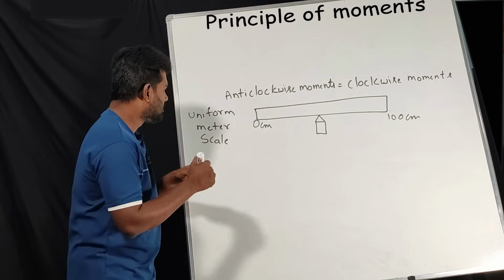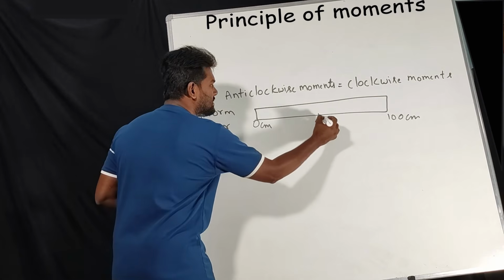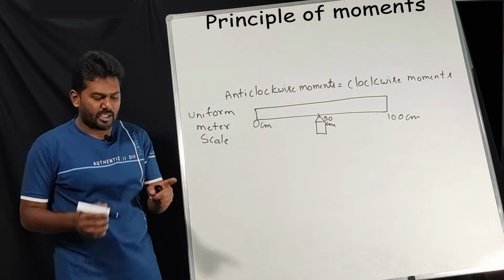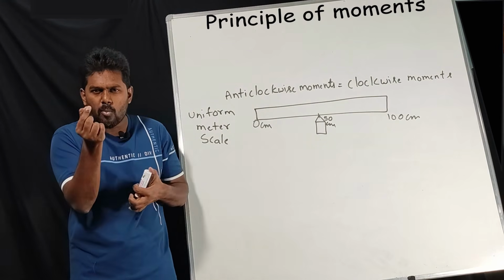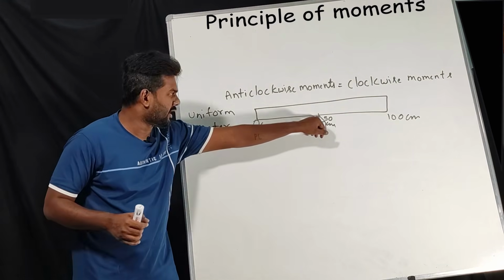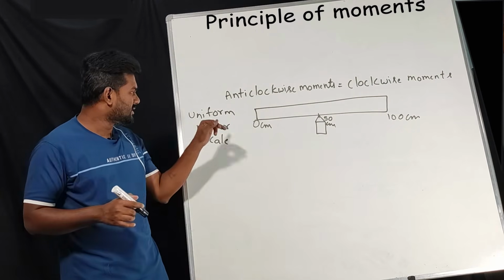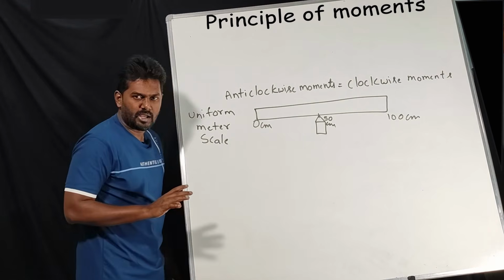Assume, if it is a uniform meter scale, it will be exactly at 50 centimeter. Uniform means it will be exactly at 50. If you keep a scale on a very sharp object at 50, the scale will get balanced by itself. That is nothing but a uniform meter scale. So at 50 it will balance itself.